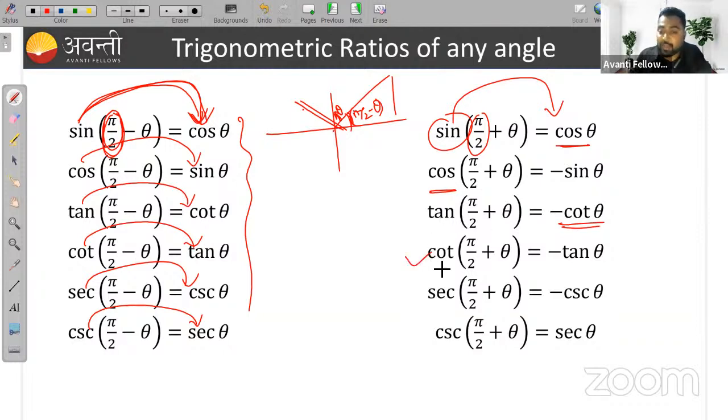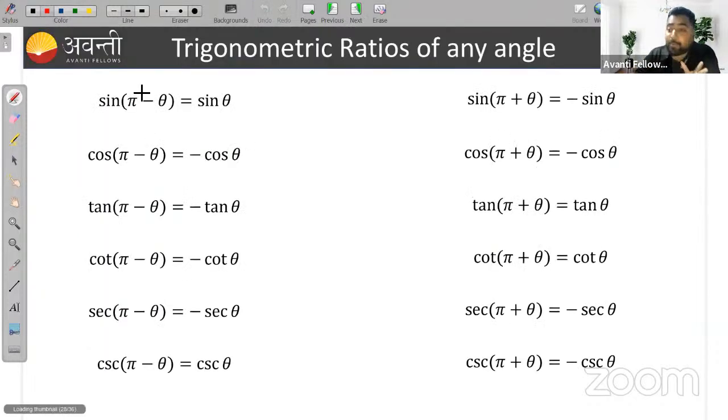When we are taking cos of pi by 2 plus theta, we are getting minus sin theta. Similarly, tan is negative in the second quadrant, so cot also becomes negative, and since we are taking pi by 2, cot converts to tan. Sec converts to cosec, and sec is negative in the second quadrant. Cosec converts to sec, but cosec is positive in the second quadrant. That's why it is sec theta, right?